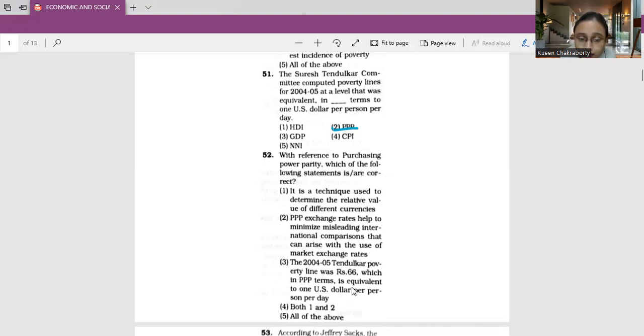Number three, the 2004 to 2005 Tendulkar poverty line was rupees 66, which in PPP terms is equivalent to $1 per person per day. Number four is both 1 and 2, and number five is all of the above.